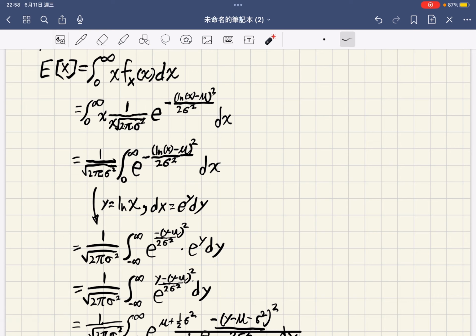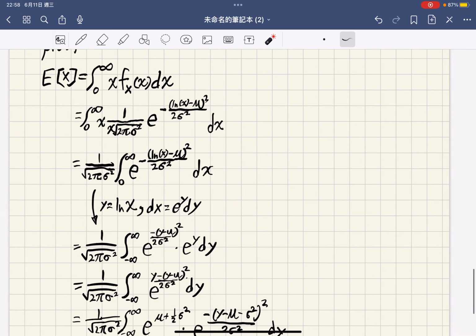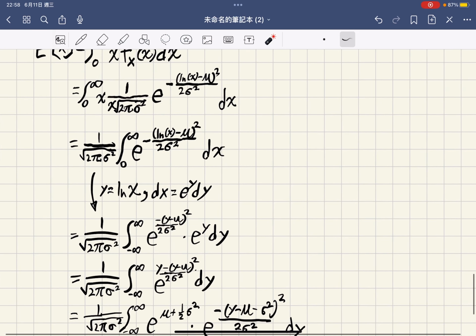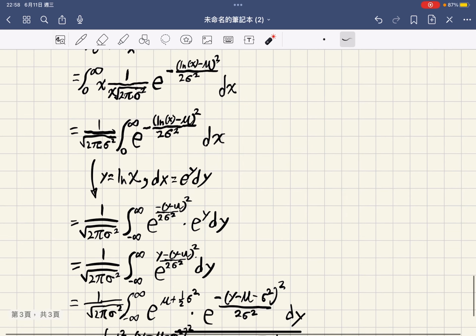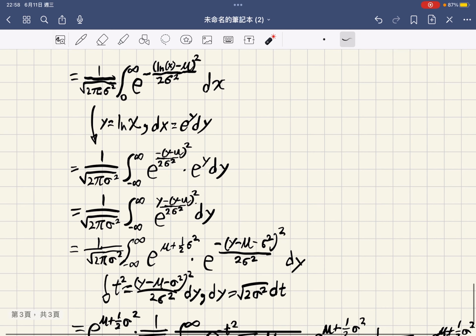We now combine the two exponential terms: the exponential of y minus mu squared over 2 sigma squared. So the expected value becomes the integral from negative infinity to infinity of 1 over sigma root 2 pi times the exponential of y minus mu squared over 2 sigma squared with respect to y.